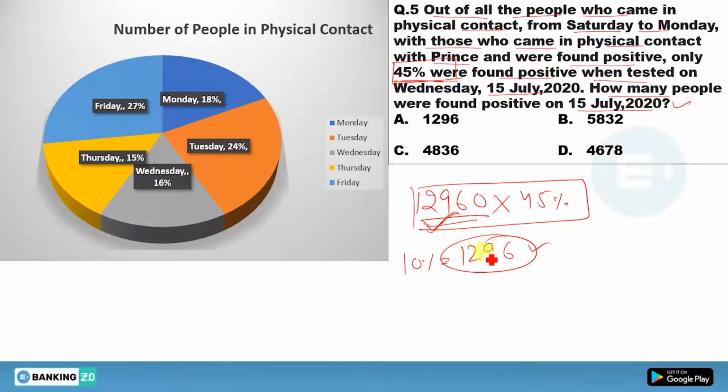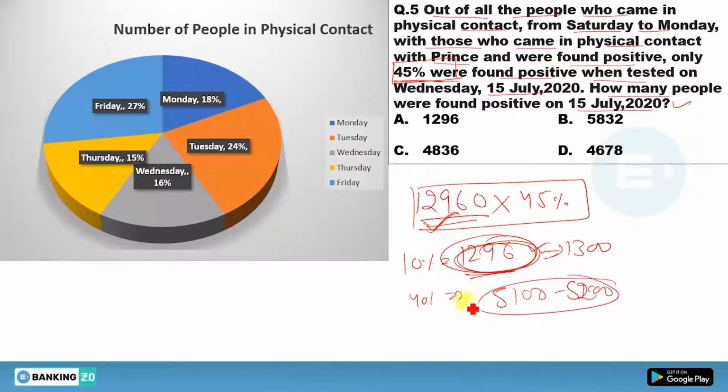So just think about this. What will be 40%? 40% will be somewhere more than 4800, or approximately, since this is approximately 1300, your 40% will be approximately 5200, somewhere between 5100 and 5200. It means you have to find actually 45%, so your answer cannot be less than 5100 or 5200. There is one option only, 5232, that is more than this 5200. So you will get 5834 as the correct answer.